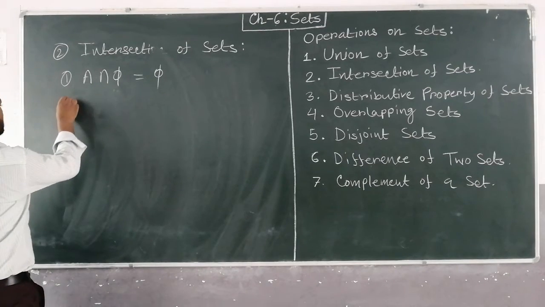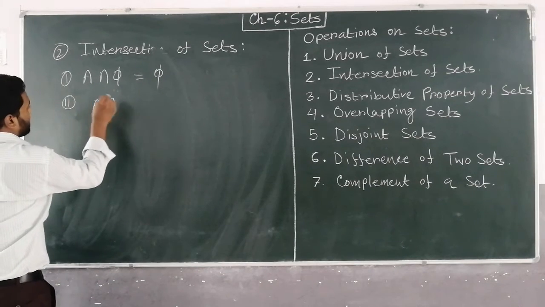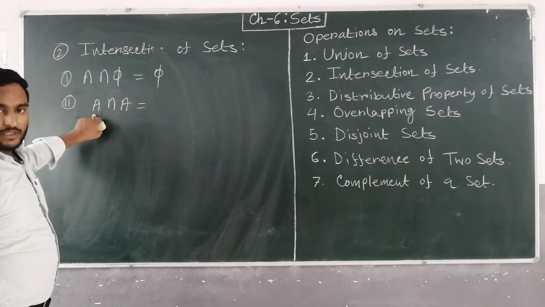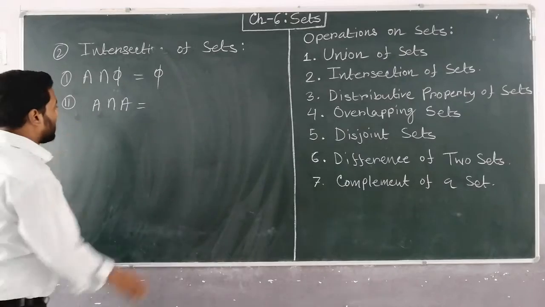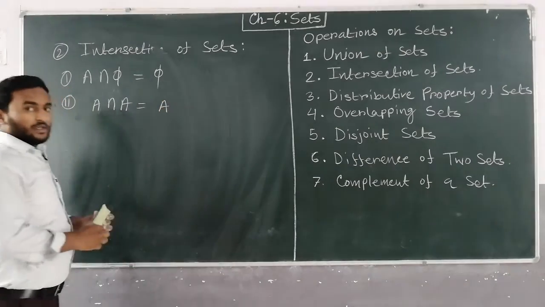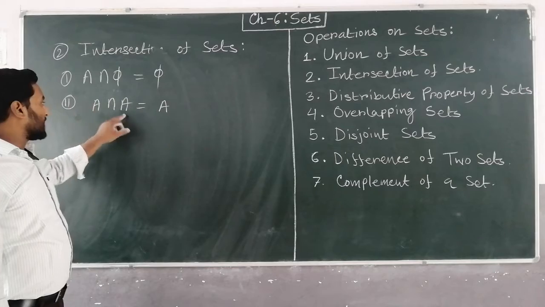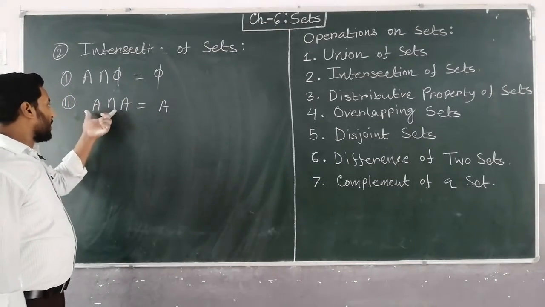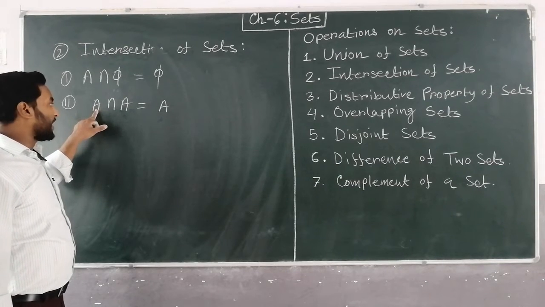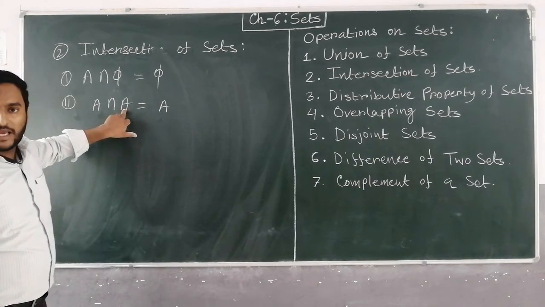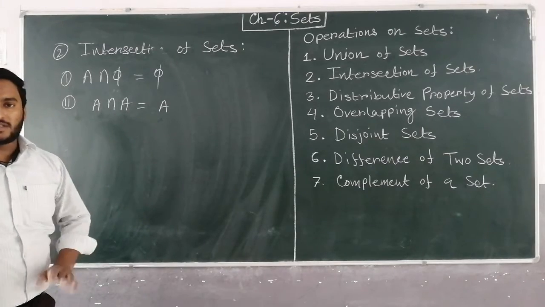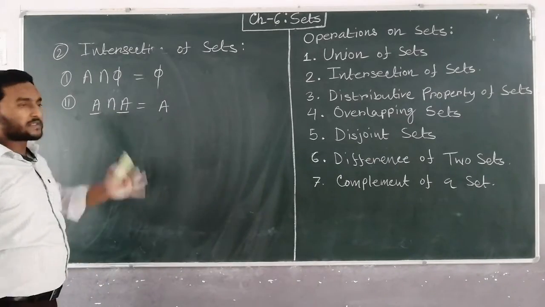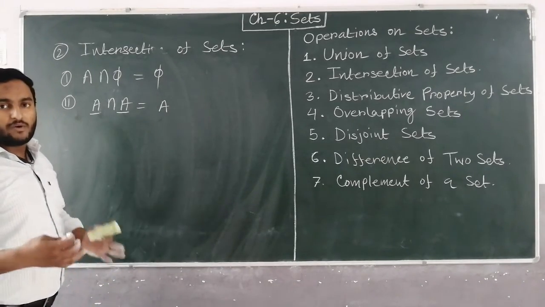Second one, A intersection A. If you take the intersection of a set with itself, then it will give you A, because both sets are the same, which means all the elements are the same. So when you take the intersection, all the elements of A will be common with these sets. That's why the intersection is A. Between these two sets, all the elements will be common because these two sets are the same. So the intersection also will be equal to A.